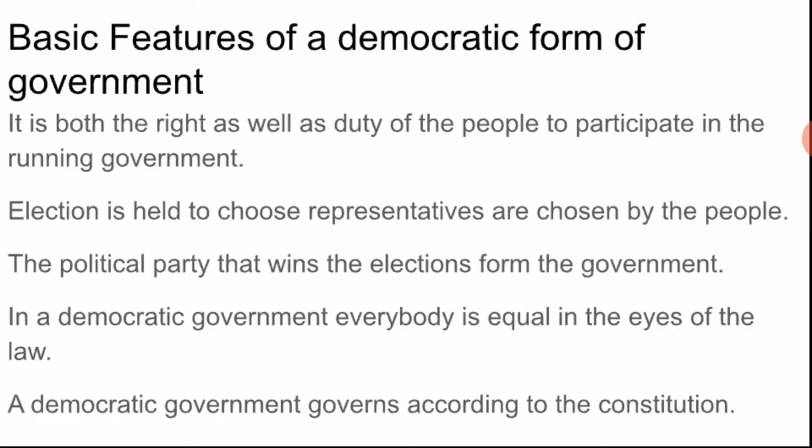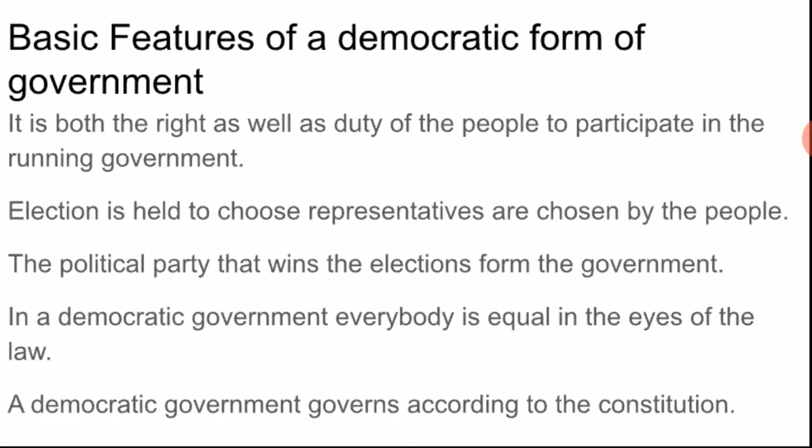All citizens 18 years and above have the right to vote in elections. Those who are 18 years and above can all vote, but below that, you don't have the right to vote. Third, the political party that wins the elections forms the government. This government is elected for a fixed period of time. The government's policies and decisions take into account the wishes of the people.